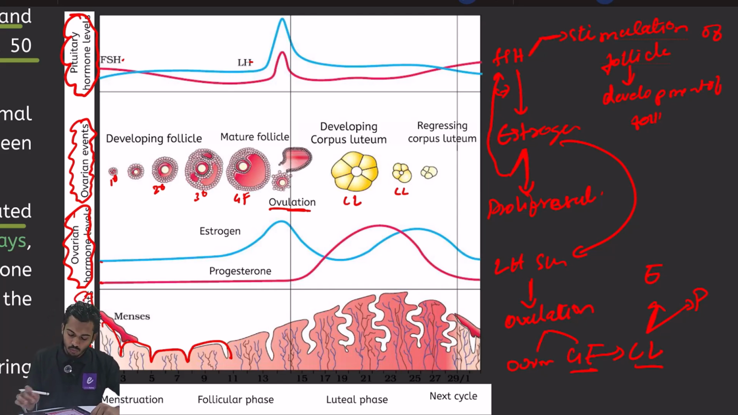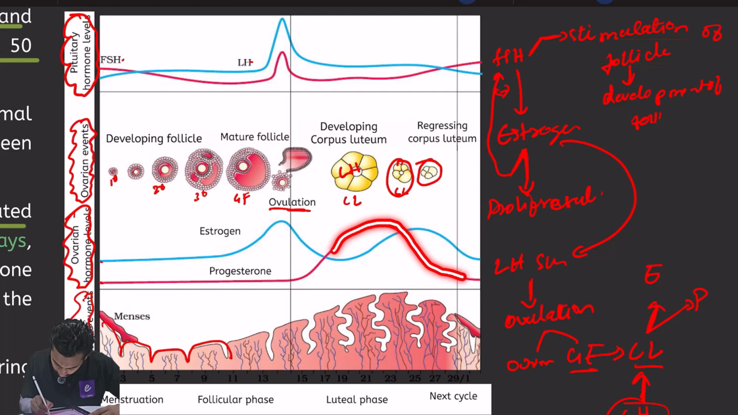Now what will happen? Actually this corpus luteum is protected by LH. LH is the one protecting this corpus luteum. So if there is no pregnancy, the corpus luteum will degenerate. You can see the corpus luteum is degenerating. Once there is degeneration of corpus luteum, you can see the level of progesterone is falling.